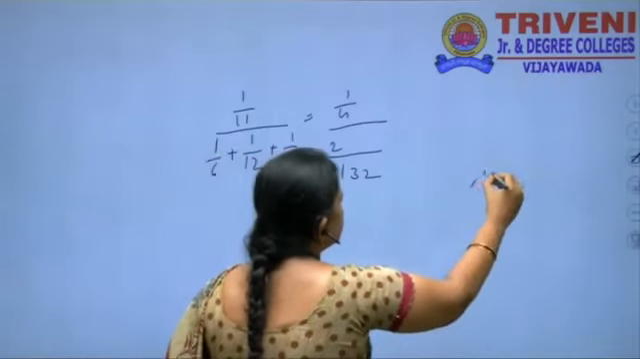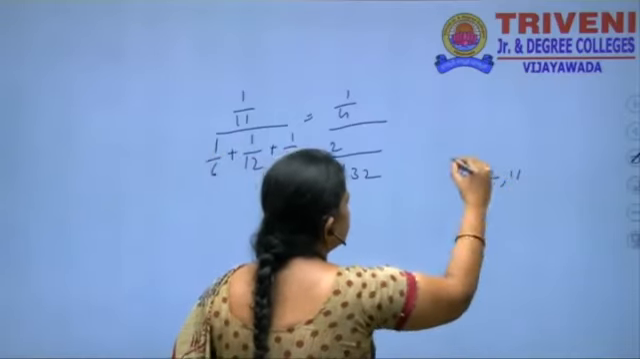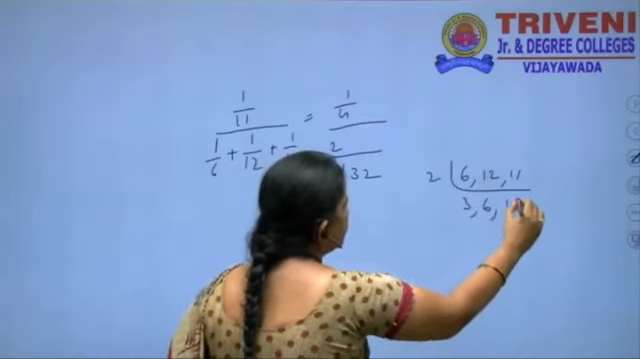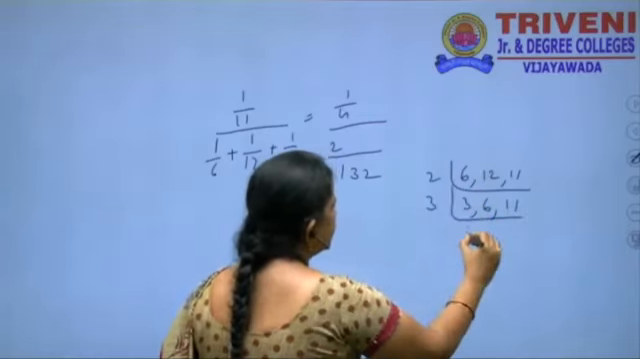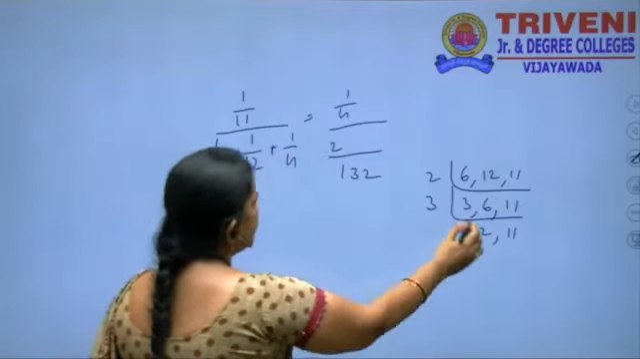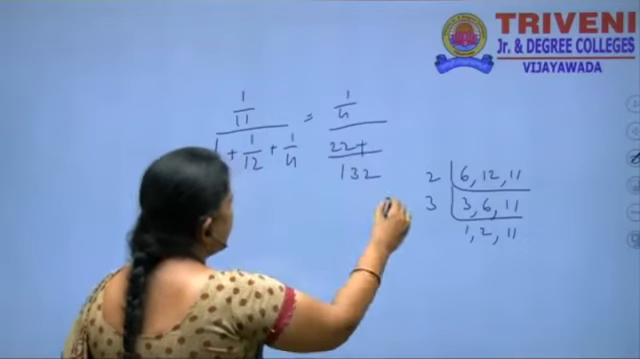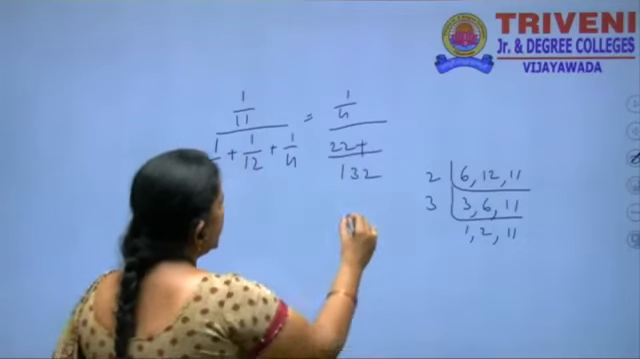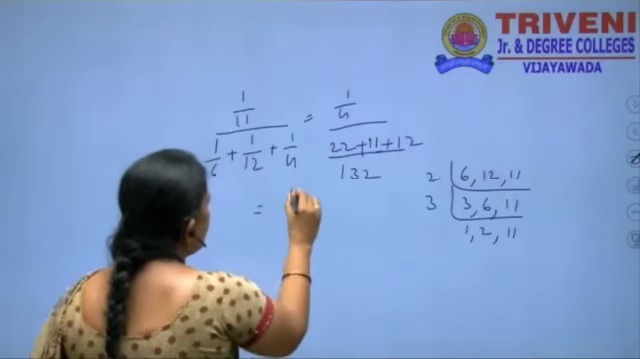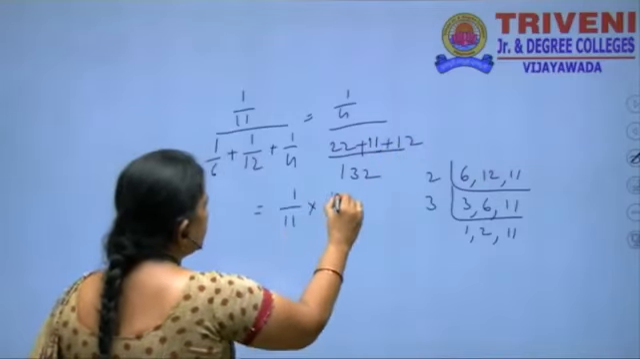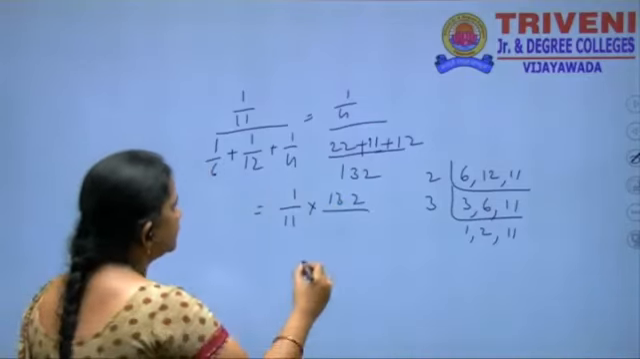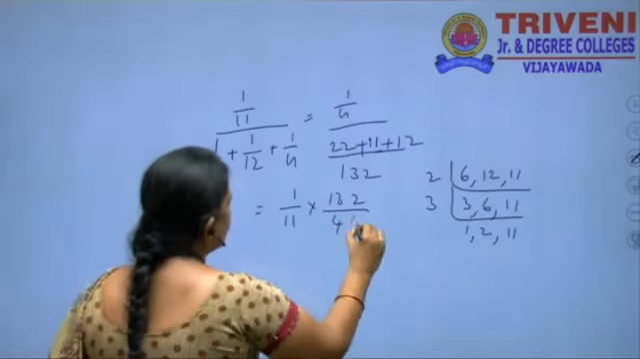LCM of 6, 12, 11. Take 2 here, 3, 6, 11. Again 3. Here 6 is there, then it is 22, and again 132 by 12 is 11 plus here 12. 1 by 11 into 132 by 22 plus 11, 33, 44.